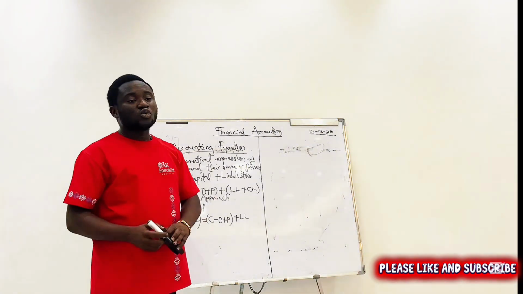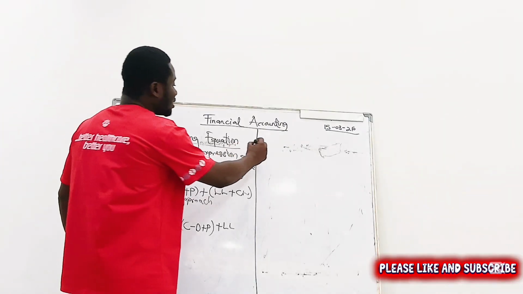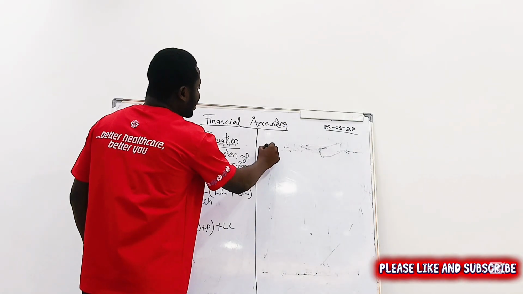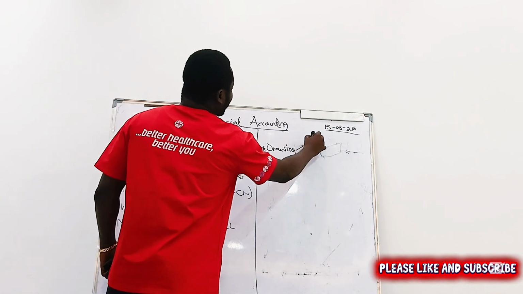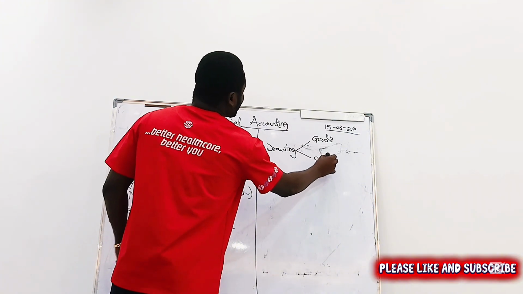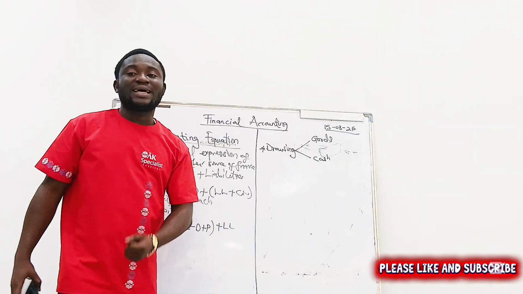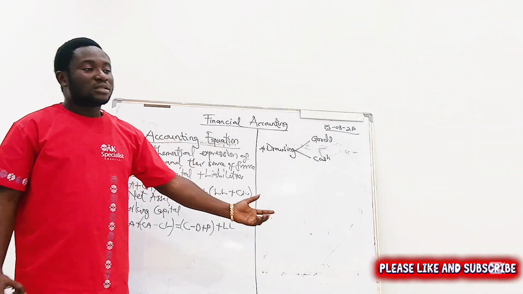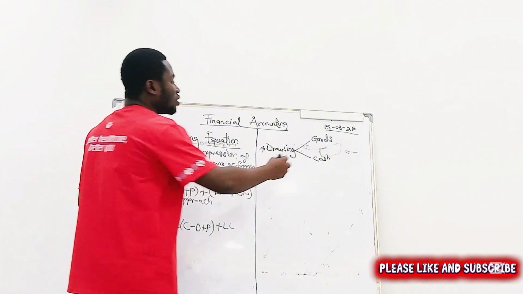Now, I want us to look at some definitions. Number one, let's look at drawings. Now, drawings, it could be goods or cash. So we are saying that drawings is any goods or cash that the business owner takes from the business for his personal use.